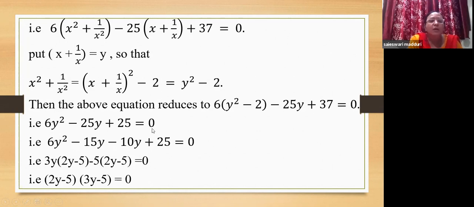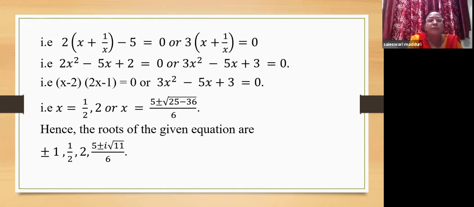Now we can factorize this. The factors are minus 15y and minus 10y. So you can take 3y common from the first two terms. It is 3y into (2y minus 5) and minus 5 common, which is (2y minus 5) equal to 0. So this is going to be (2y minus 5) into (3y minus 5) equal to 0. And so y we will get as 5 by 2 and 5 by 3.